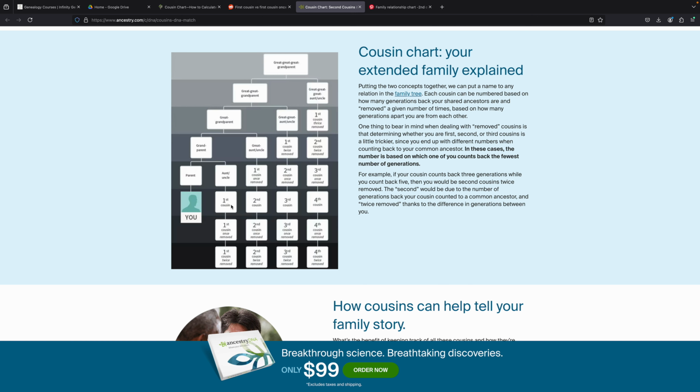Now let's say my first cousin, so I'm going to use an example. I have a first cousin, he's the oldest of us. His name is Thomas, right? So we have Thomas. He's my first cousin. Now, he has children, right? So, they're going to be my first cousin once removed because we're not a part of the same generation, although we share the same bloodline. We share the same direct common ancestor. We are a direct descendant of them. We share a common ancestor.